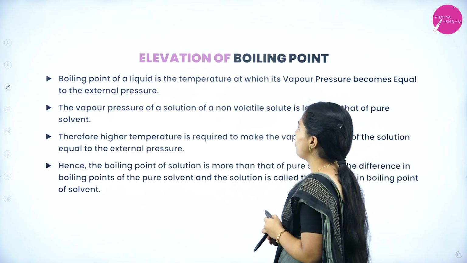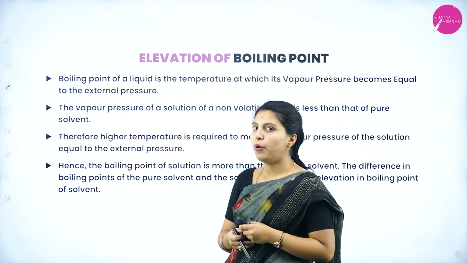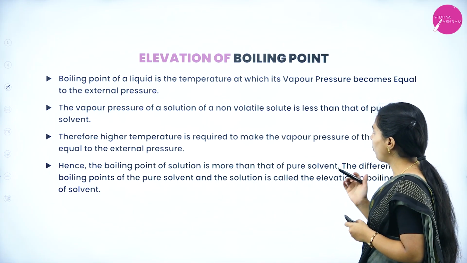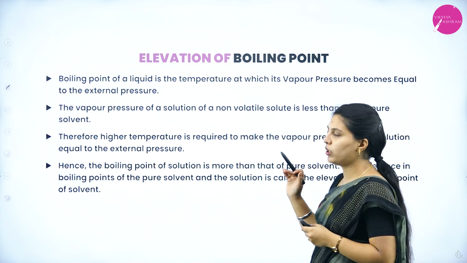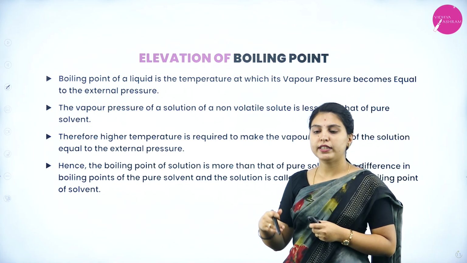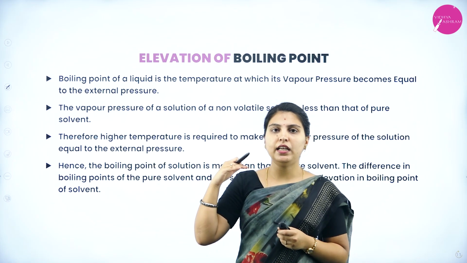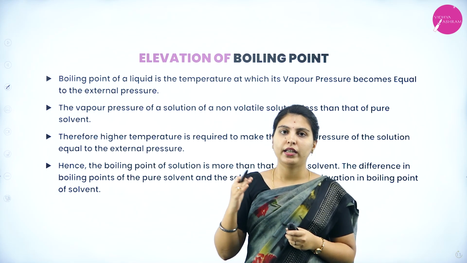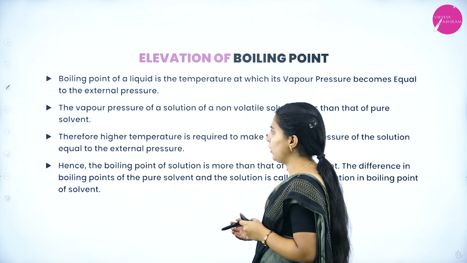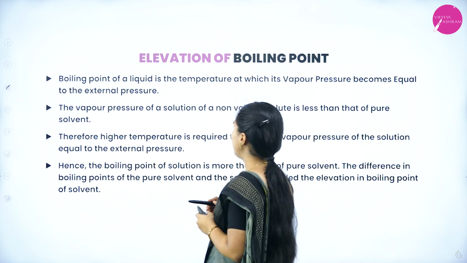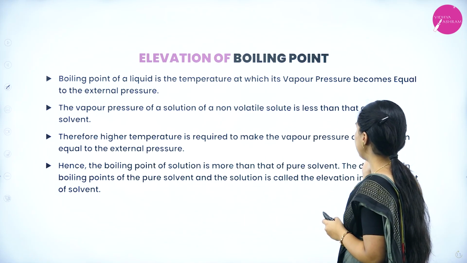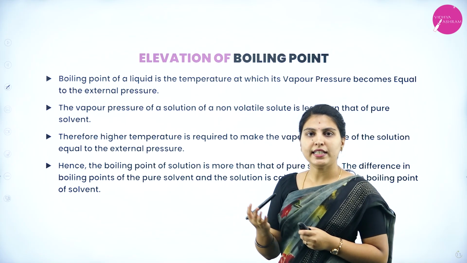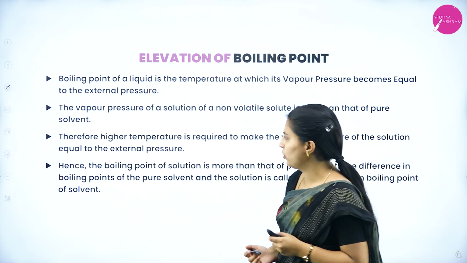Next, elevation of boiling point. The boiling point of a liquid is the temperature at which its vapor pressure becomes equal to the external pressure. The vapor pressure of a solution of a non-volatile solute is always less than that of the pure solvent.